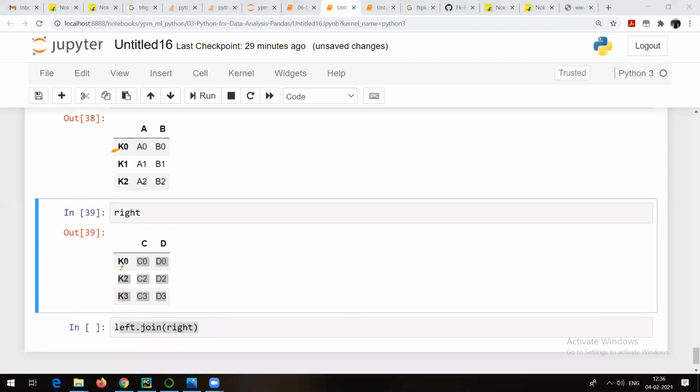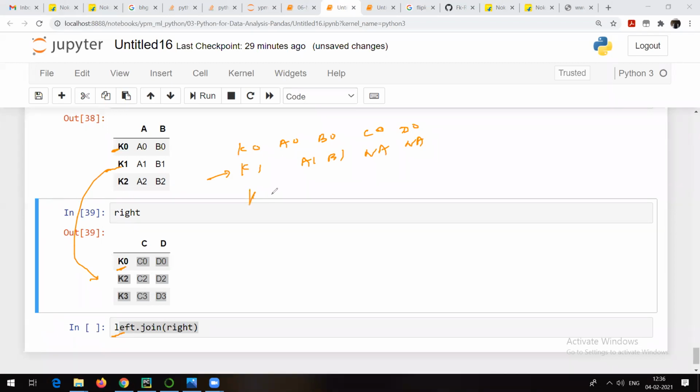it is going to check: is K0 present in the right? Yes, K0 is present, so the result is going to be something like this: K0, A0, B0, C0, D0. This is the first row. Now, is K1 present here? No, K1 is not present. So K1 will be there with A1, B1, and as K1 is not present in the right, there will be NA values, as there is no match. But why is it going to consider this particular record? Because we are doing a left join.